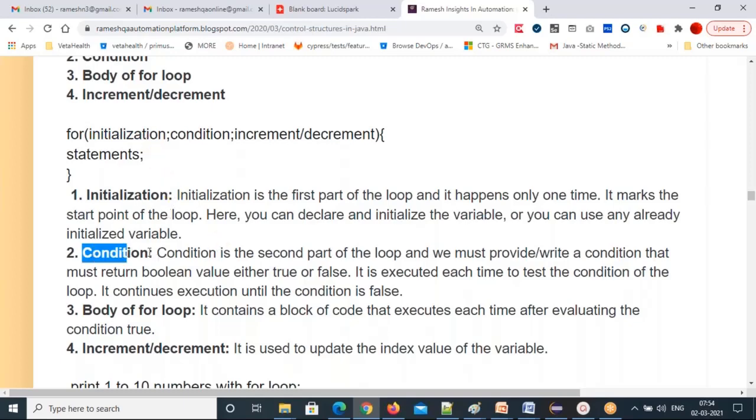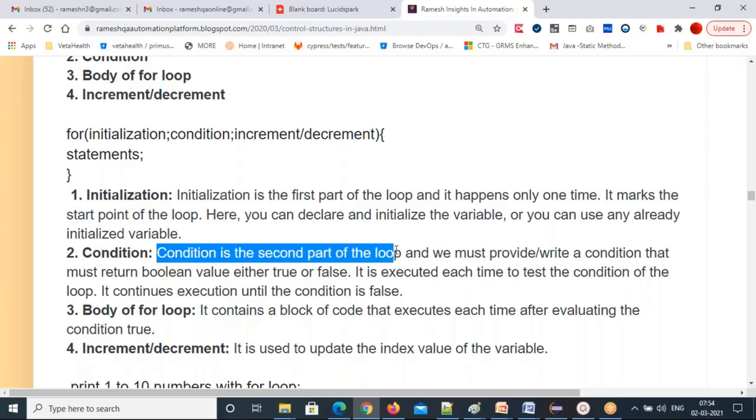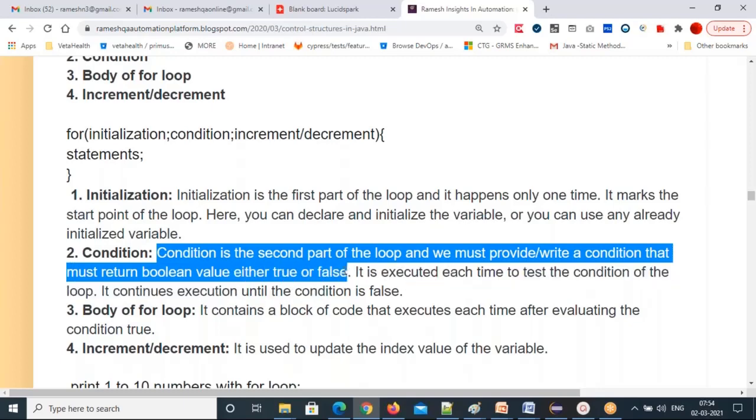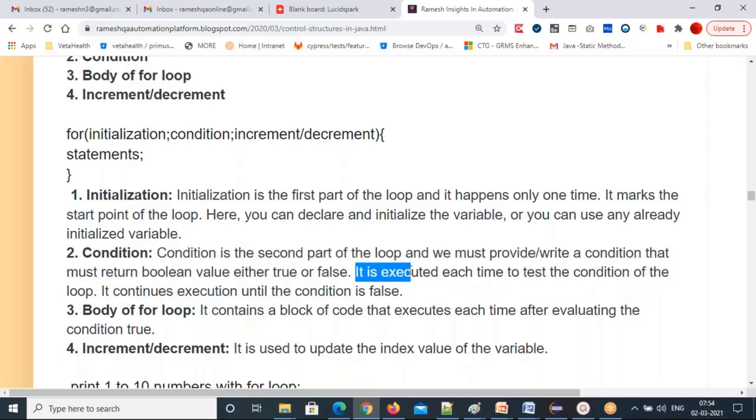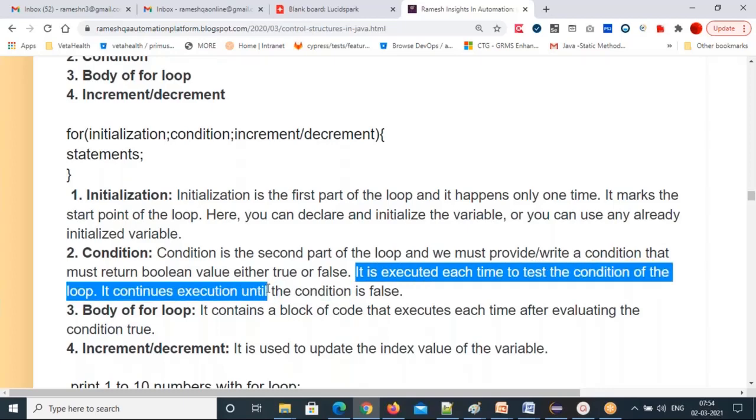Next, second, condition. Condition is the second part of the loop, and we must write a condition that returns a Boolean value, either true or false. It is executed each time to test the condition of the loop, and it continues the execution until the condition becomes false. So that's the condition part, the second part.